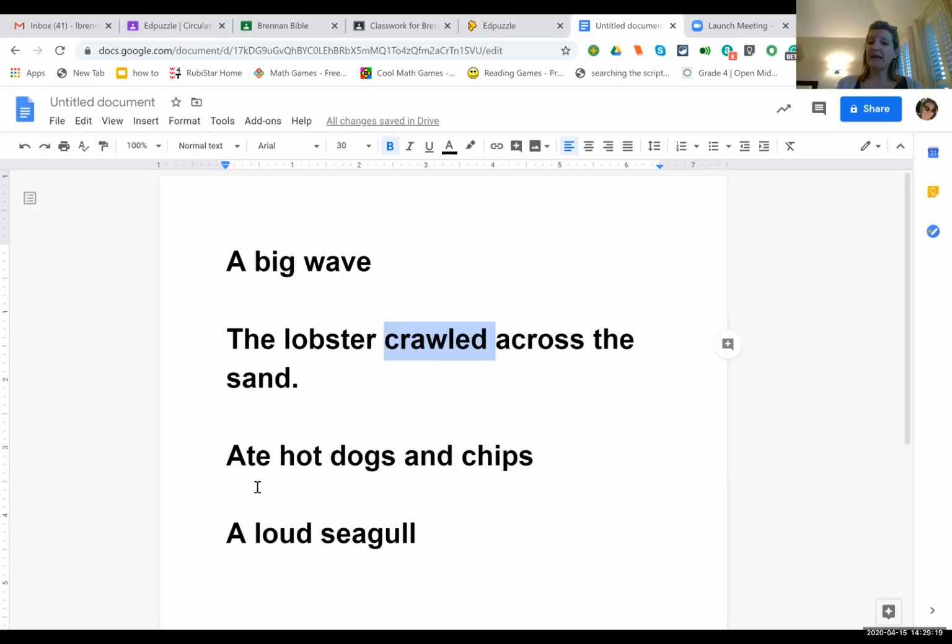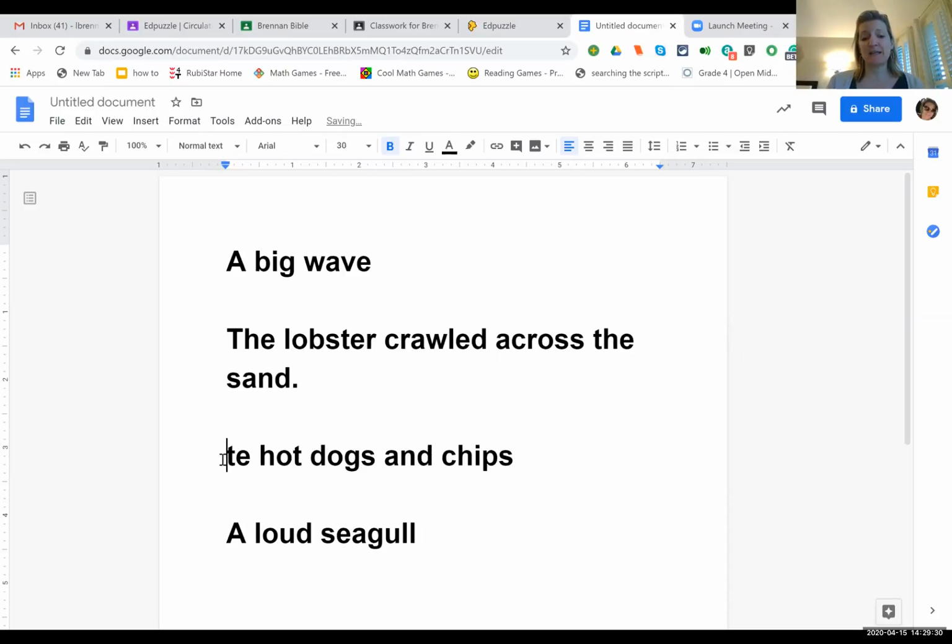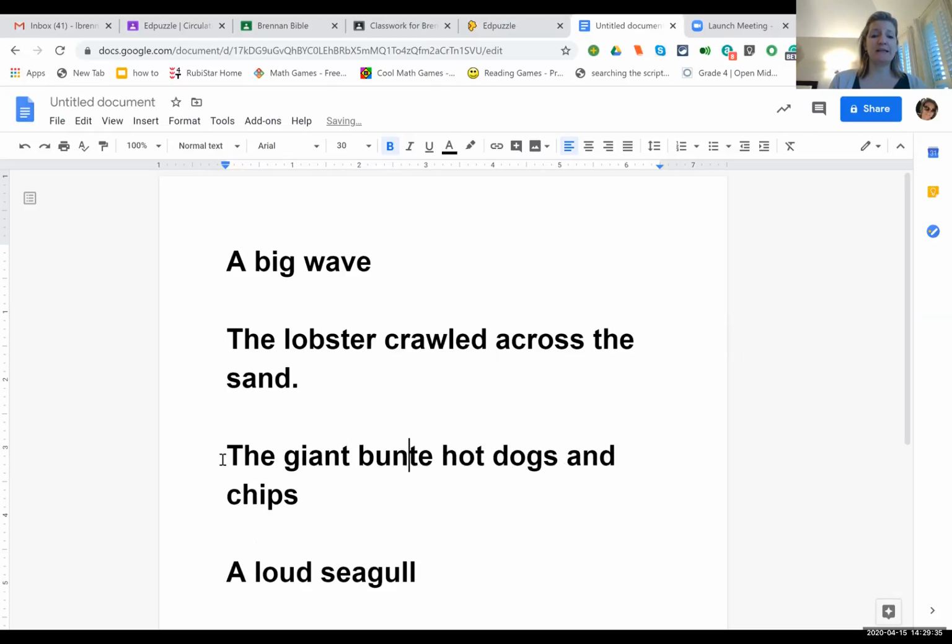8 hot dogs and chips. Oh, now I'm going to get hungry. What are we missing here, the subject or the predicate? If you said the subject, you are right. We're missing the subject again. So we could say the giant bunny ate hot dogs and chips. Once we add our subject in there, we have a complete thought. We have an independent clause. It can stand all by itself. It's independent. The giant bunny is our subject, and ate is our predicate, what the giant bunny is doing.